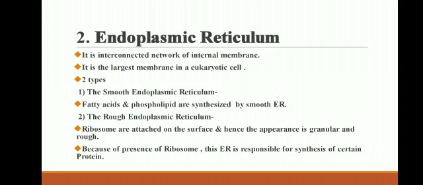Fatty acids and phospholipids are synthesized by smooth endoplasmic reticulum. The amount of smooth endoplasmic reticulum varies from cell to cell. Certain enzymes present in smooth endoplasmic reticulum modify and detoxify many toxic chemicals and carcinogens.